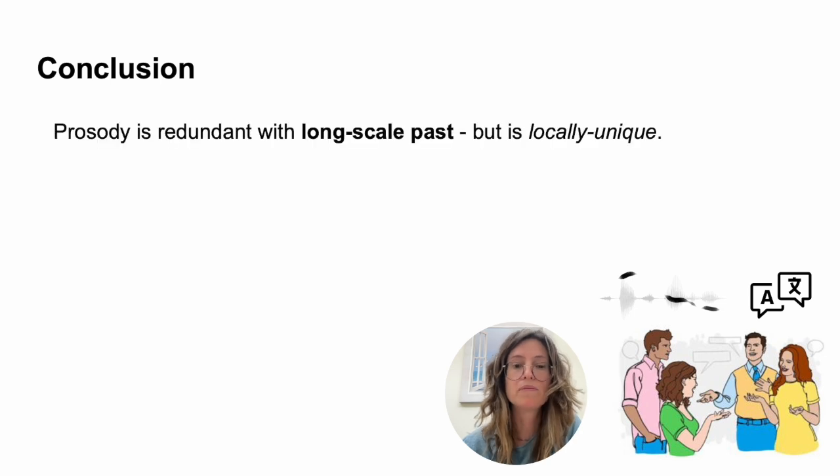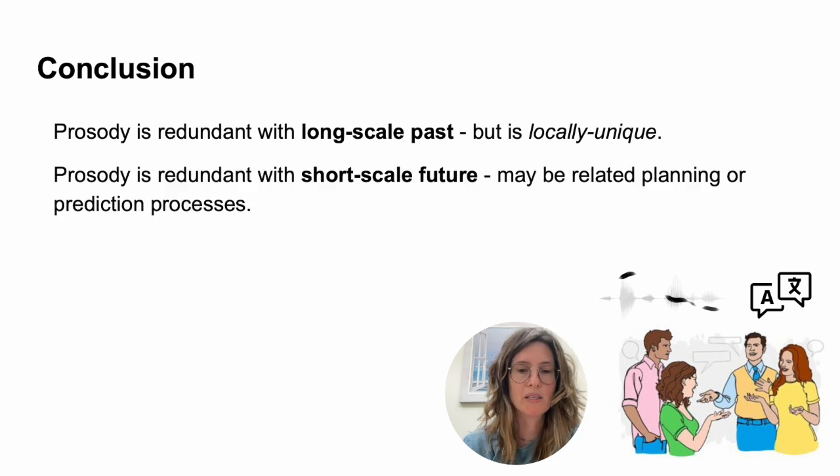Okay, so to conclude, we show here that prosody is redundant with the past, but with a long-scale past. And we think that this might indicate that although prosody is redundant with a long-term past, it is not redundant locally. So it might be unique locally. So it can help us access some information that was available in the far past, but might be a bit hard to access in real-life communication, given lossy representations of memory and limited attentional resources. So this might be one function of prosody.